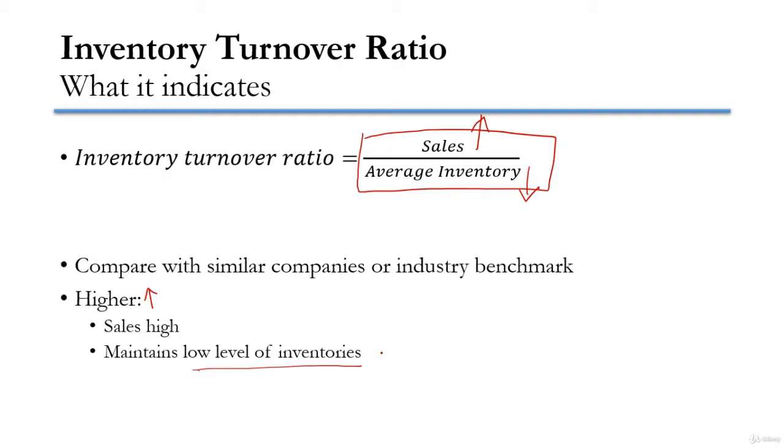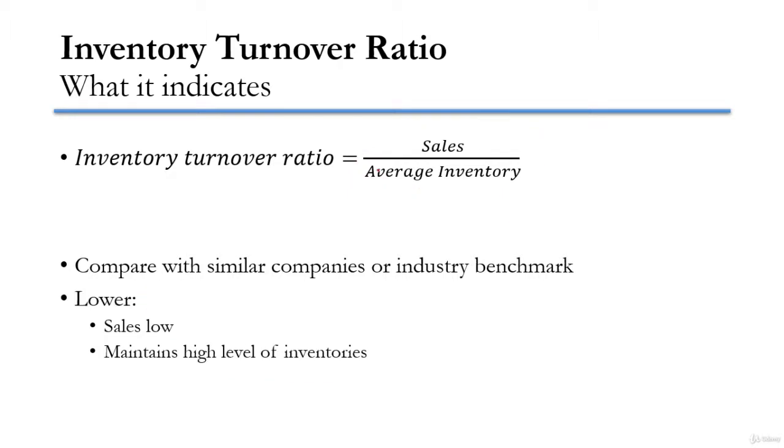So a higher inventory turnover ratio is good, but if it is too high, then we have to take a very careful look at the level of inventory, whether the company is taking too much risk or not. If the inventory is too low, the company may lose its customers because of stock out. So if it is too high, we have to have another look at why it is too high, and take measures if necessary.